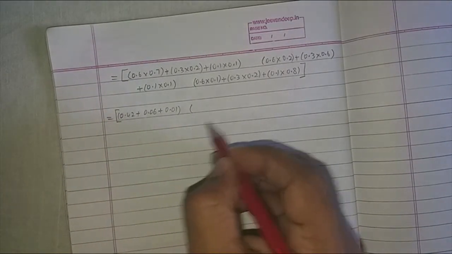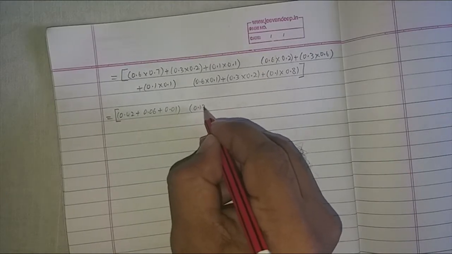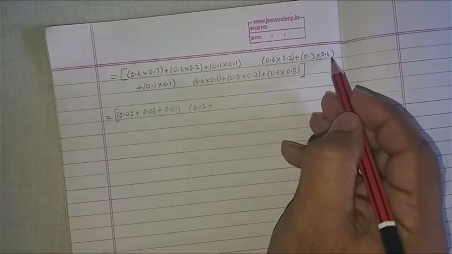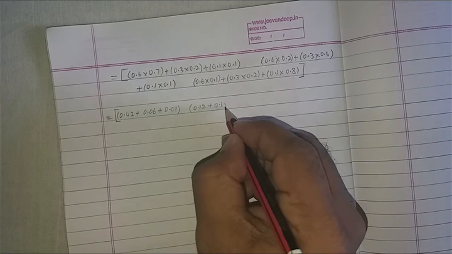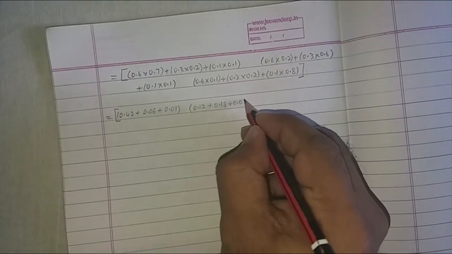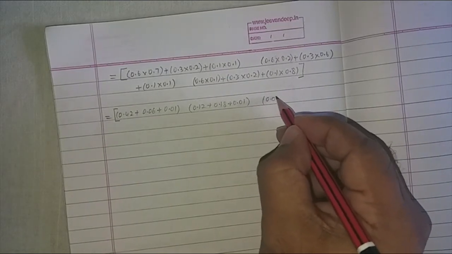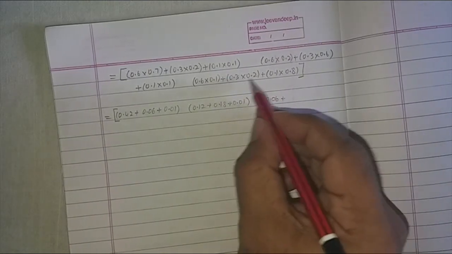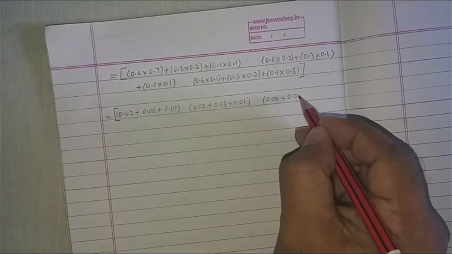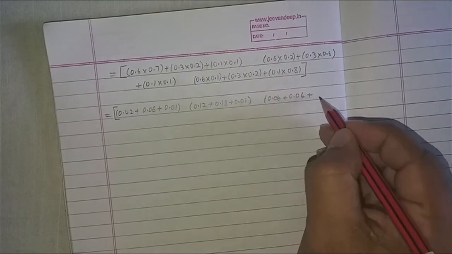Second element, this is 0.12 plus 0.18 plus 0.01. The third one, 0.06 plus 0.06 and finally plus 0.08.